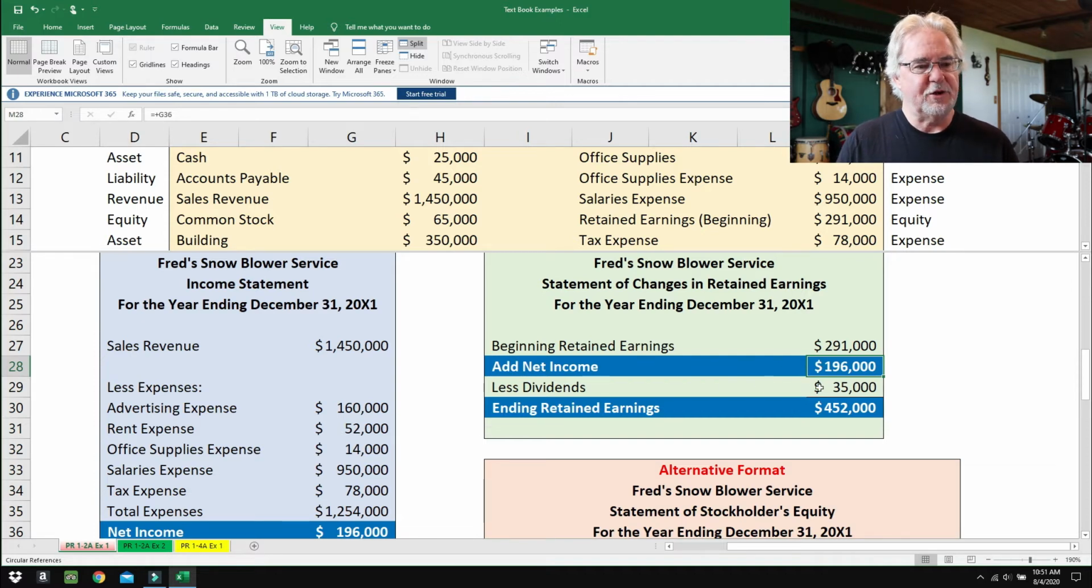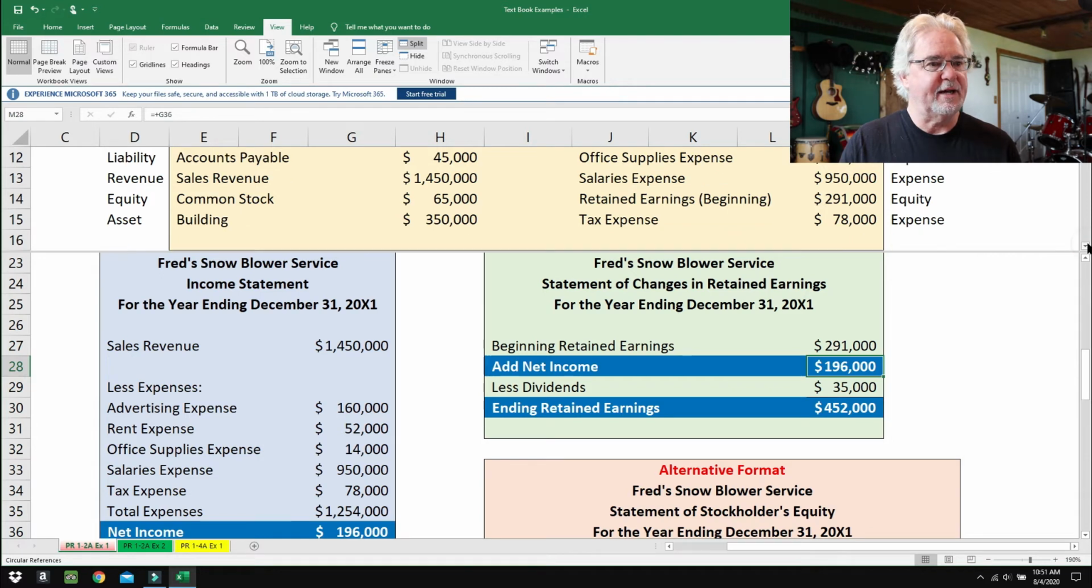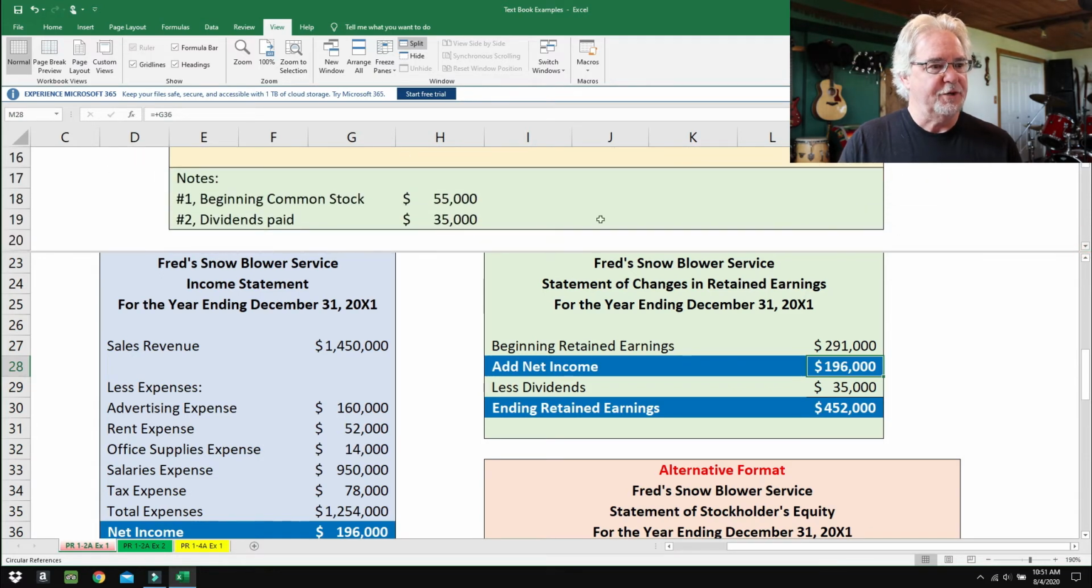Less dividends, $35,000. So where do we get the dividends? It came from this other information right here. $35,000. There it is. So we're going to subtract out the dividends, and whatever's left over, we have ending retained earnings. So 291 plus 196 minus 35 is 452,000. Now I put ending retained earnings in blue because it also flows like a river. It flows down to the next statement.